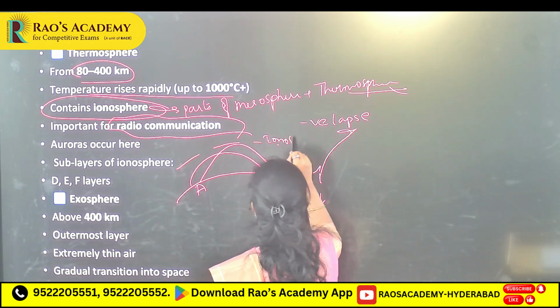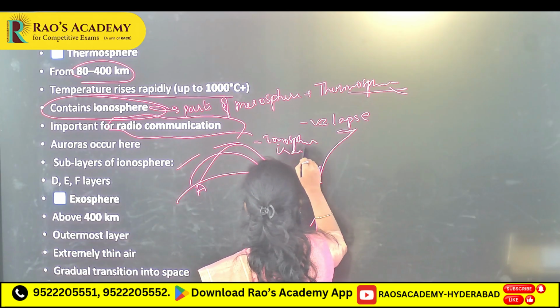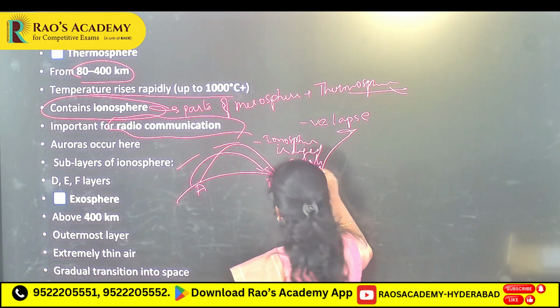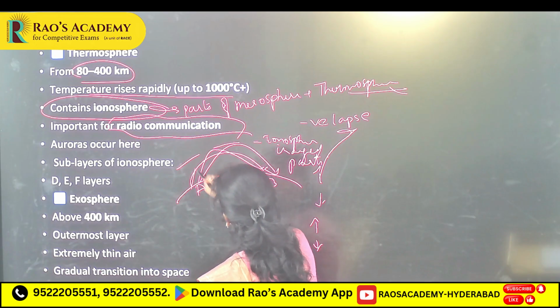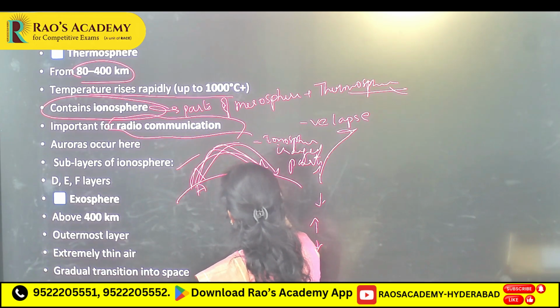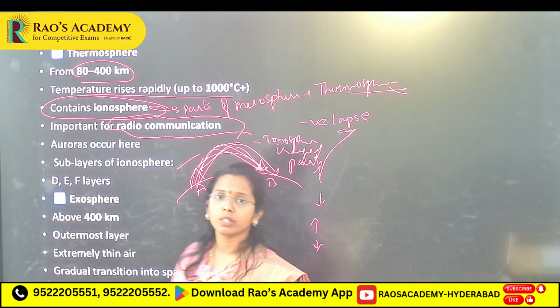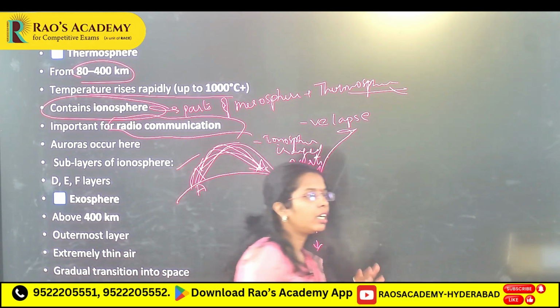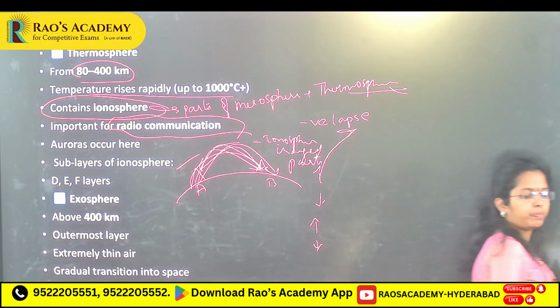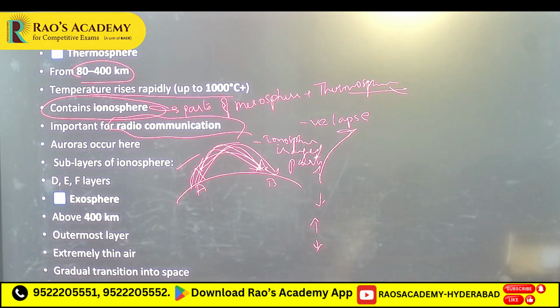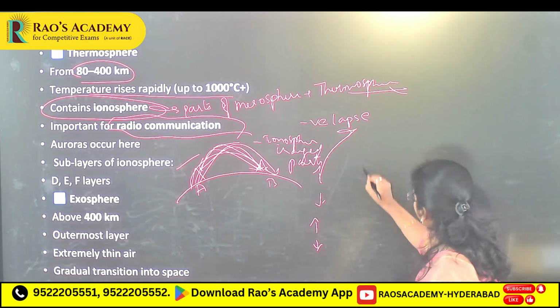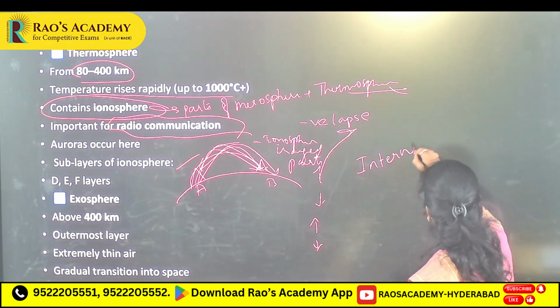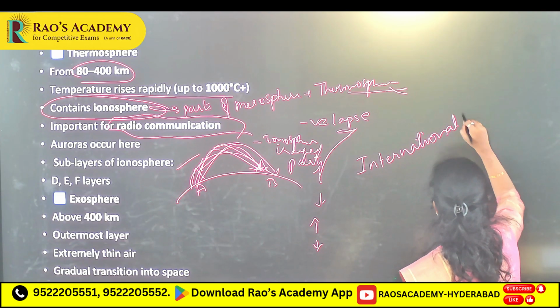Ionosphere. These charged particles reflect. If here one tower is there, here one tower is there, they reflect. Because of this reflection, you will see radio communication. Here you will see the communication. High frequency waves, low frequency waves, and medium, based on layers like the D layer and F layer, different types of layers we are having.